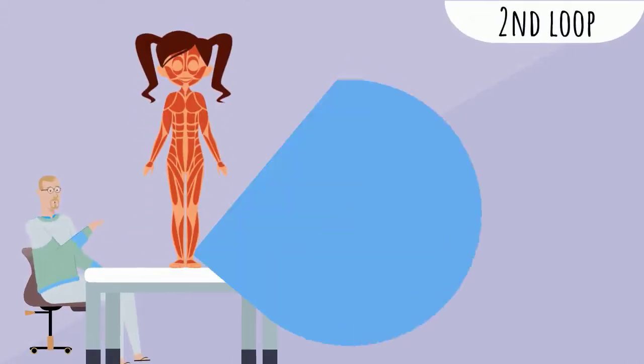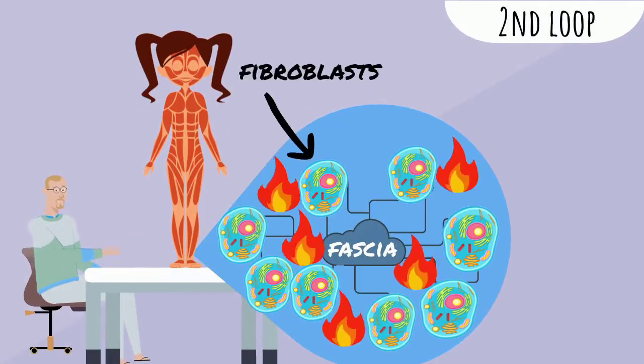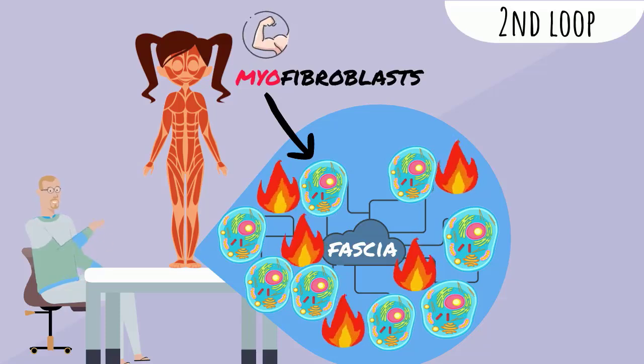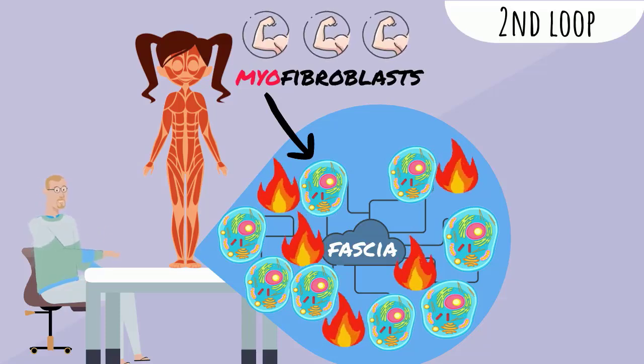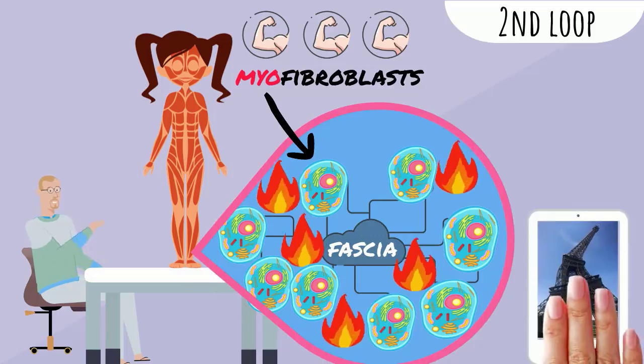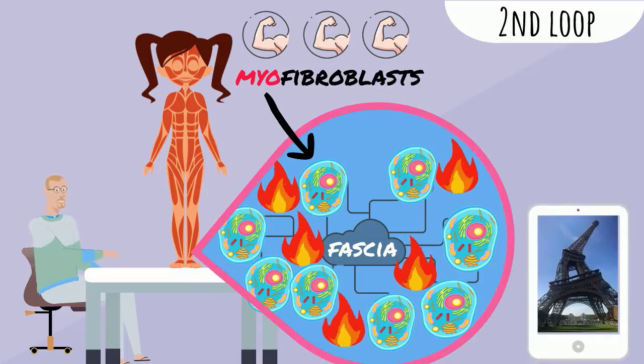The second loop: the fascia cells, the fibroblasts, whose role is to keep the fascia healthy, are transformed into myofibroblasts. These become capable of contracting with small, very powerful muscles, creating a contraction zone in the fascia. The architecture of the fascia is thus destabilized, as if the Eiffel Tower were all bent up.